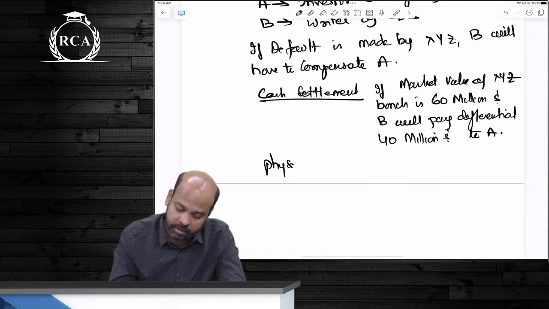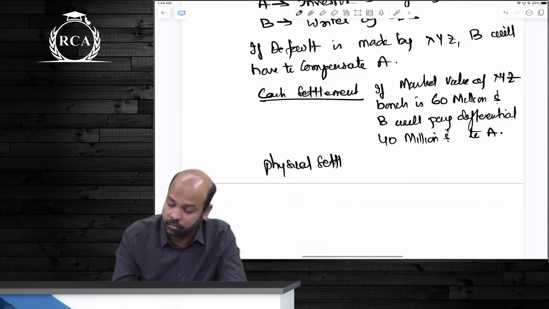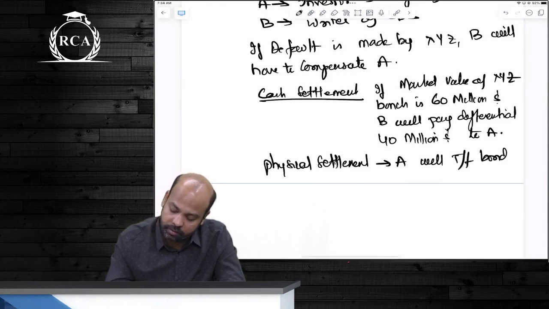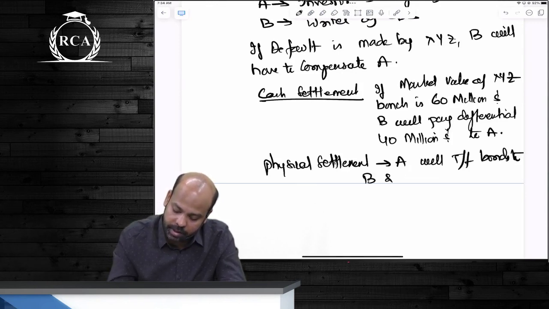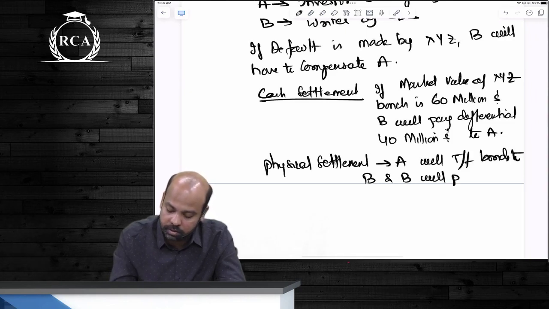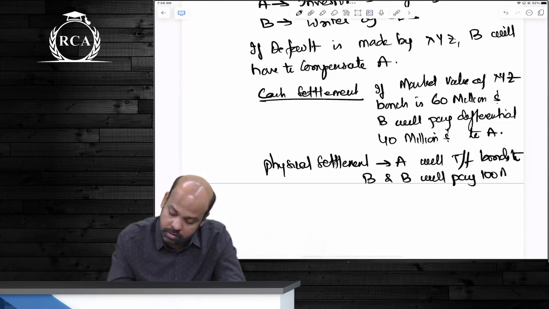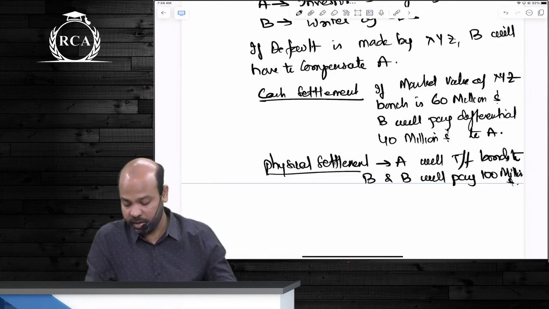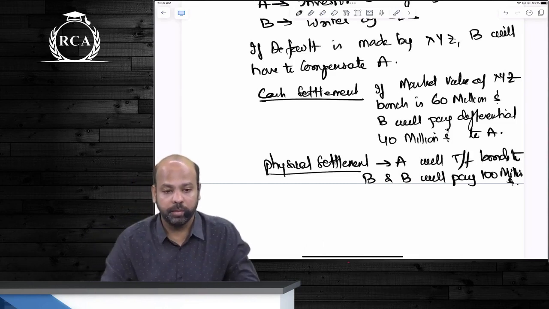Physical settlement में बेटा, A will transfer the entire bonds to B and B will pay $100 million. Under physical settlement, guys, A will transfer the entire bonds to B and B will pay $100 million.